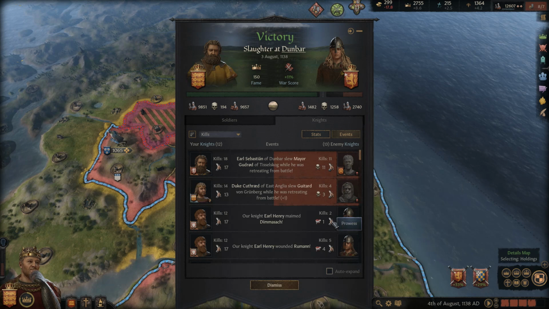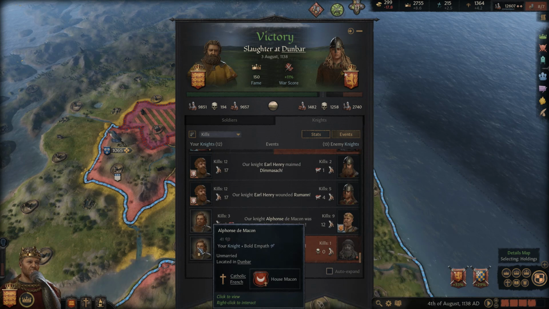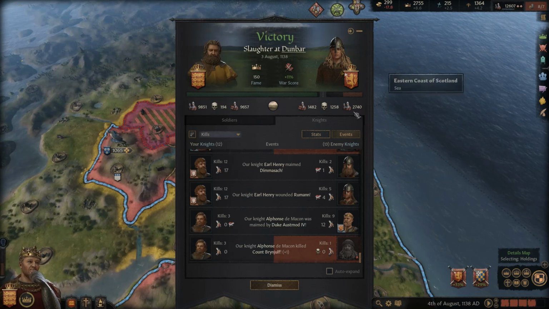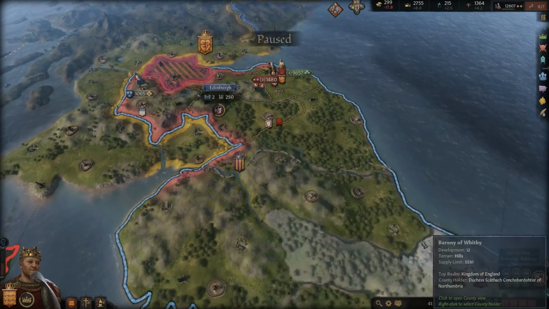All right, killed a couple knights here. All right, good job, man. Alphonse, that's our new knight. Oh, he's not doing so well. He is near death. He got maimed. Got his leg chopped off in this battle. Well, that's unfortunate, so we're going to lose one of our new knights.